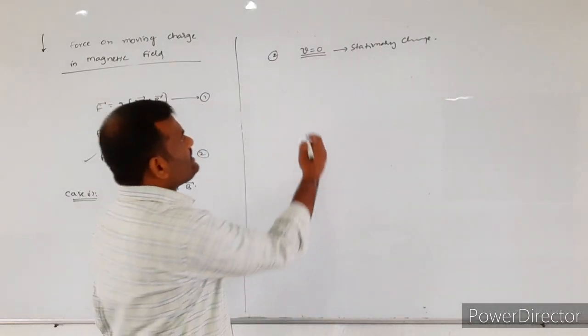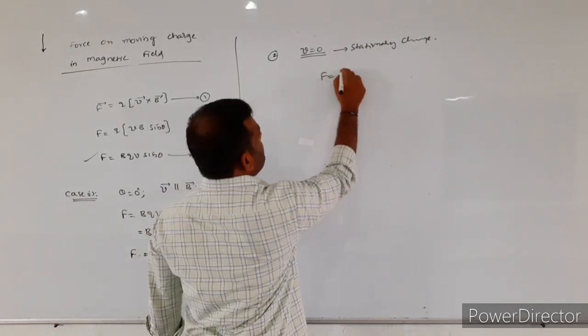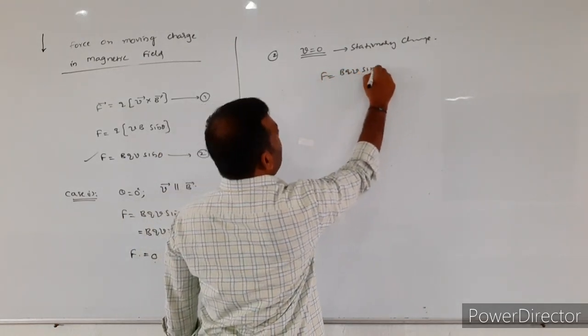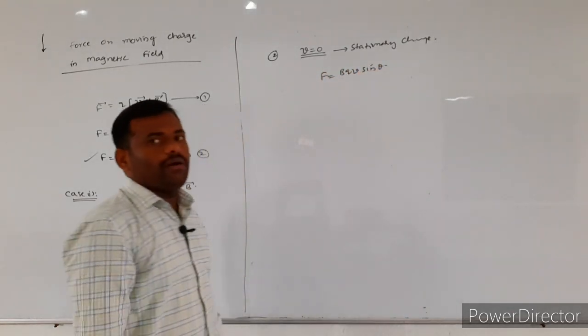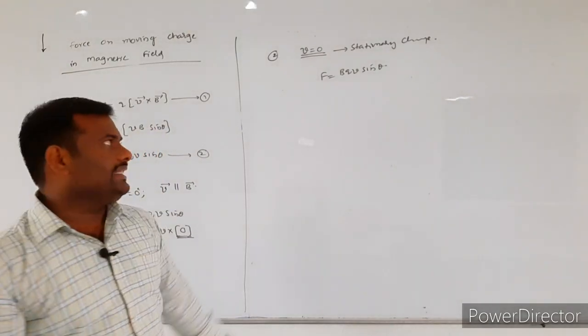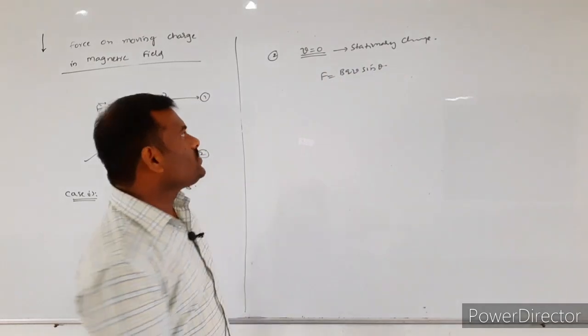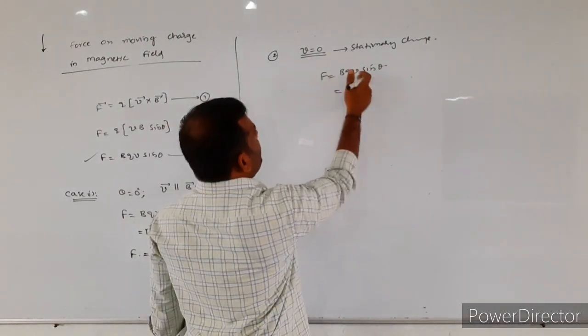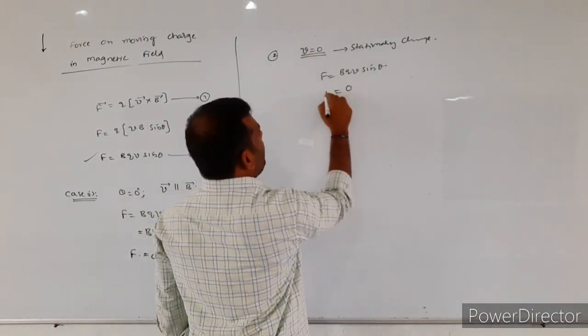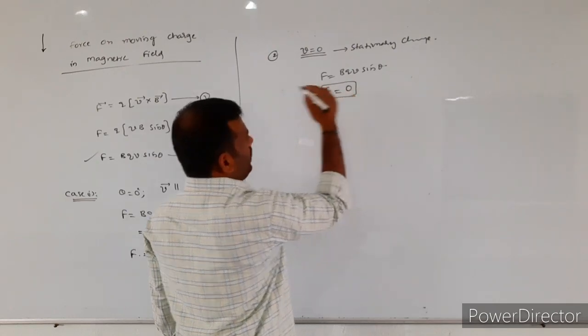Now we will see what about the force. F is equal to, we know the formula, BQV sin theta. So if you place 0 in the place of V, again you get F is equal to 0.